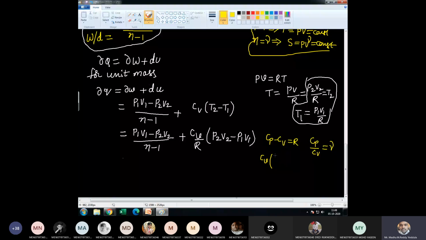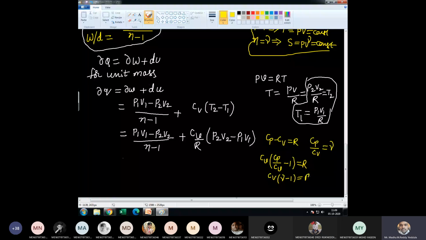From this, I am taking Cv common from this equation. What can I write? Cp by Cv minus 1 is equal to R by Cv. Cp by Cv is gamma. That is, Cv into (gamma minus 1) is equal to R. Mute your mic, somebody unmuted, I am getting disturbance.